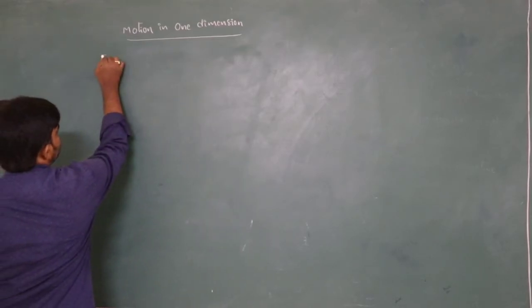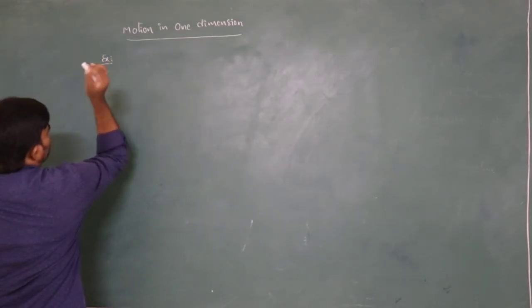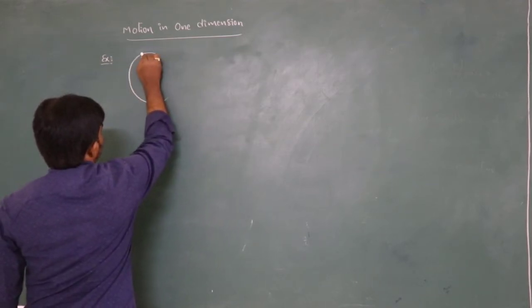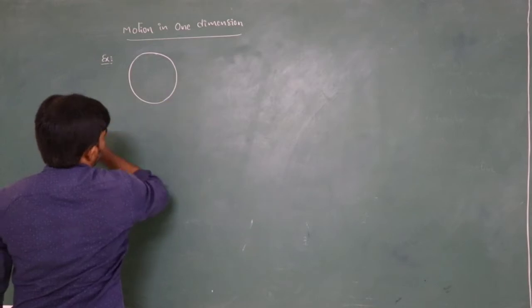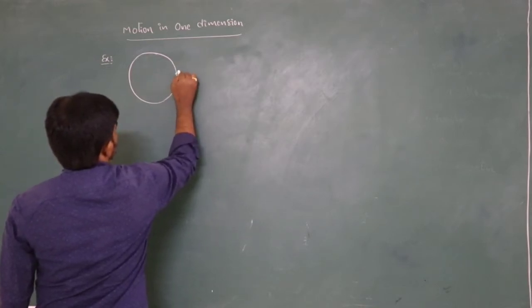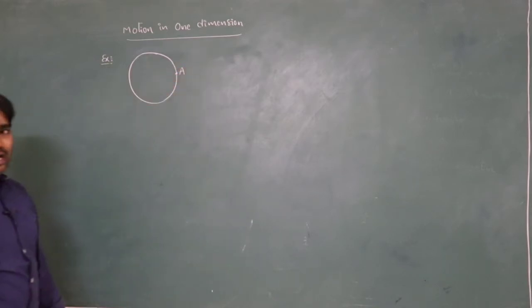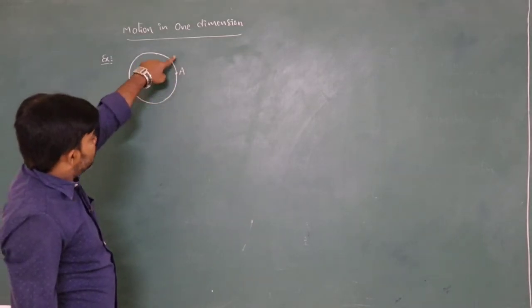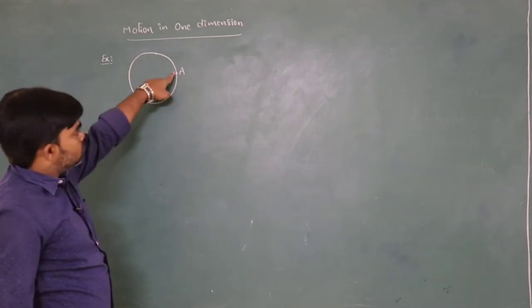Next example. So for example, if we consider the circular path, a complete circle, let us say the starting point is A and finally the body reaches to the point A.